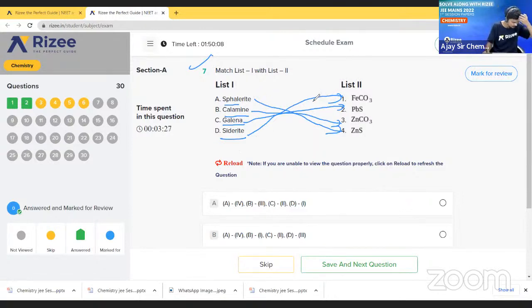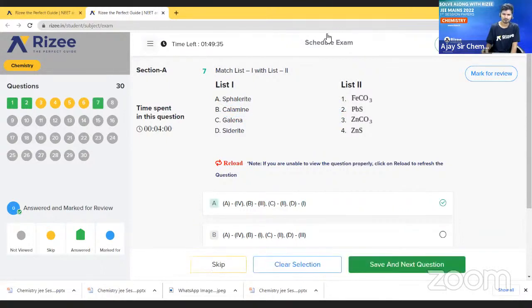Yes, PbS. Very good. Galena is PbS. Clear? It is just a theory topic. What is the correct option? Option A is the correct option. The first one is 4th and B, what is the answer for B? 3, that is zinc carbonate. Very simple. Okay, let us go to the next question.